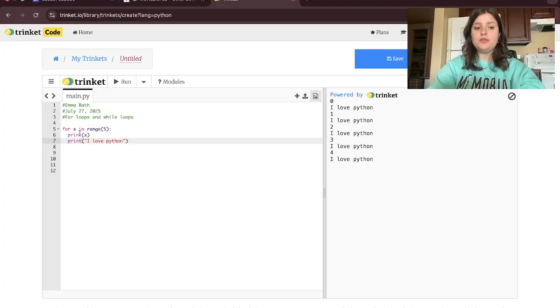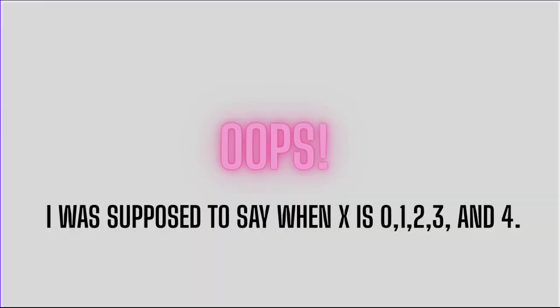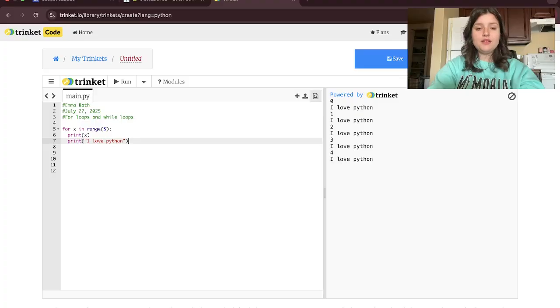So when x is equal to 0, it prints 0, I love Python. It then goes up by 1. When x is equal to 1, it's still in the range of 5, so it'll print 1, I love Python, and so on. So remember, this prints 5 times. When x is 0, when x is 1, when x is 2, and so on up to 4. Python starts counting at 0, so make sure you take that into account with your code.